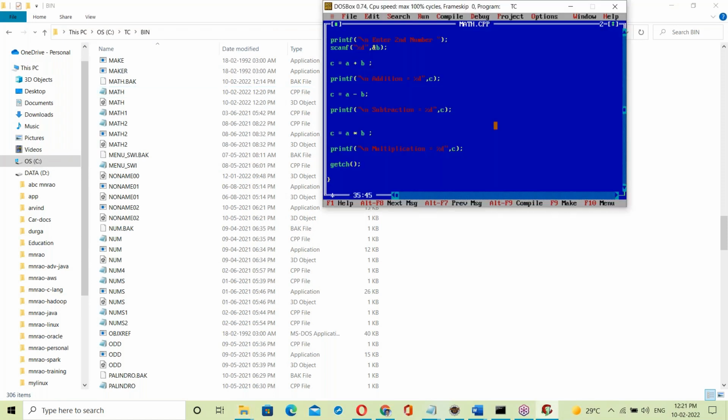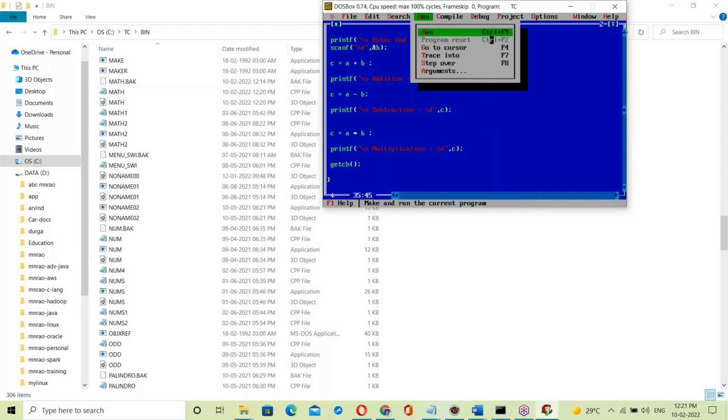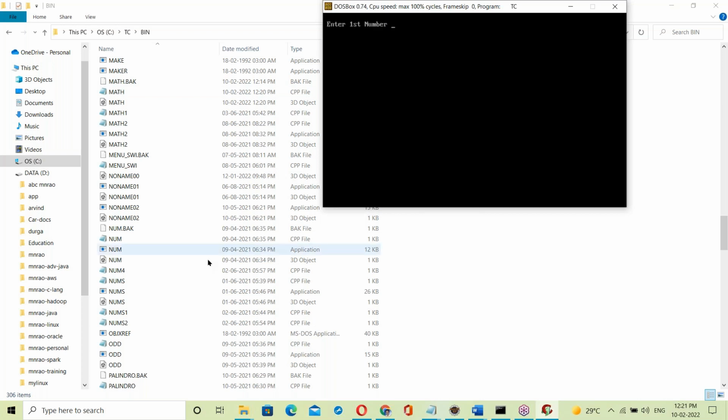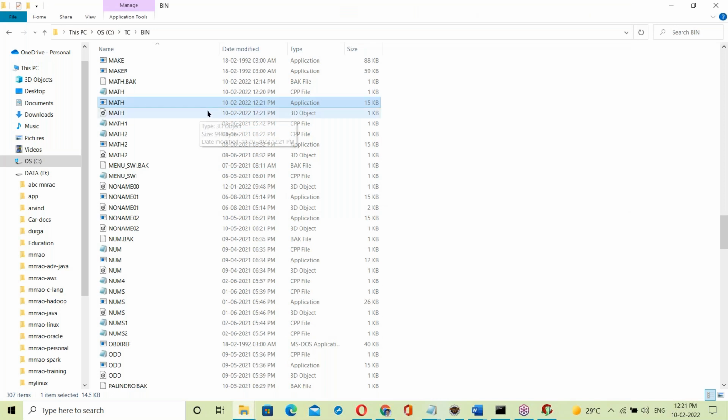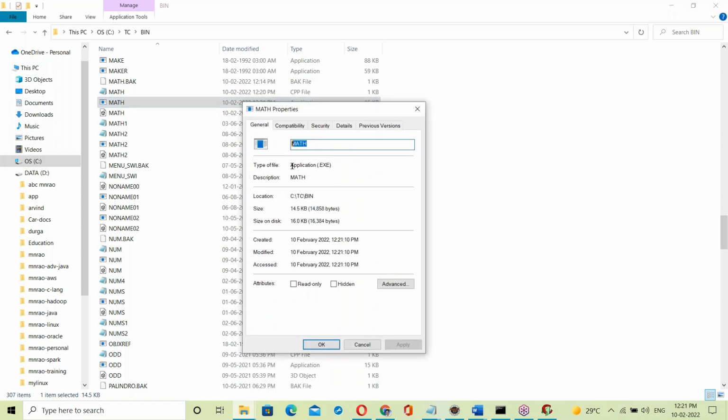See, now this program is running. When I'm running it, what happens here? See, in the backend, this is created. The application is an exe file, created at 12:21. Okay, so in the backend, see that math.exe. That math.exe file is generated.